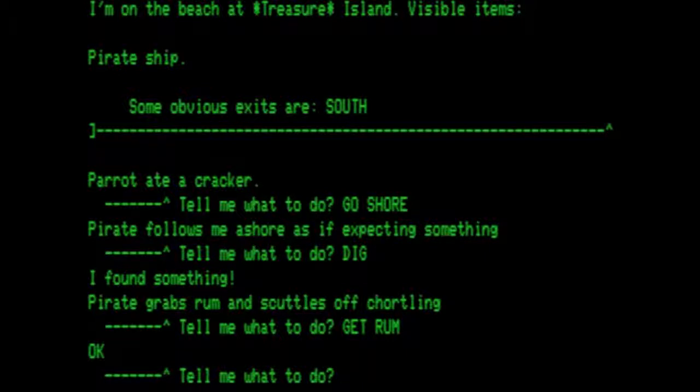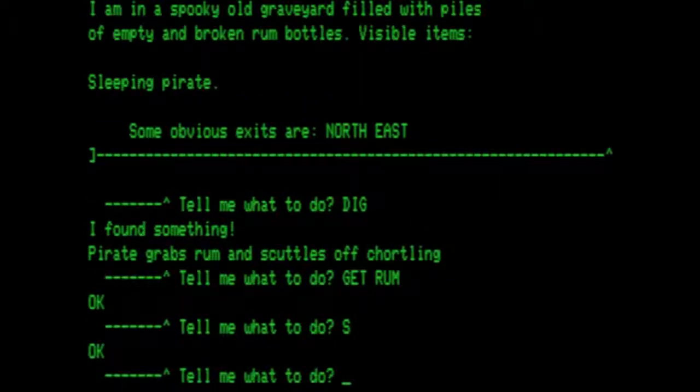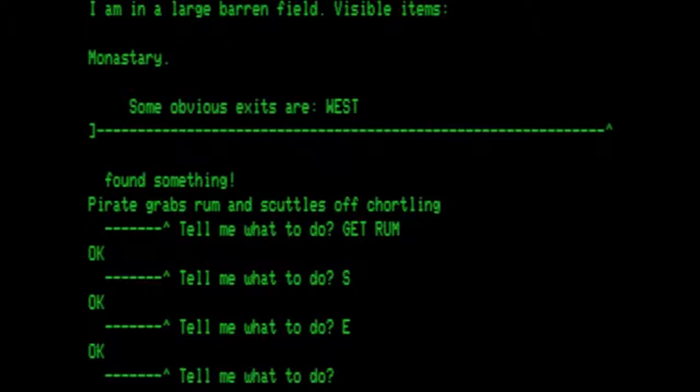So let's go south, which puts us in a spooky old graveyard filled with piles of empty, broken rum bottles. Visible items, a sleeping pirate. Obvious exits are north and east. So we want to go east. In a large barren field, visible items are a monastery. Some obvious exits are west.